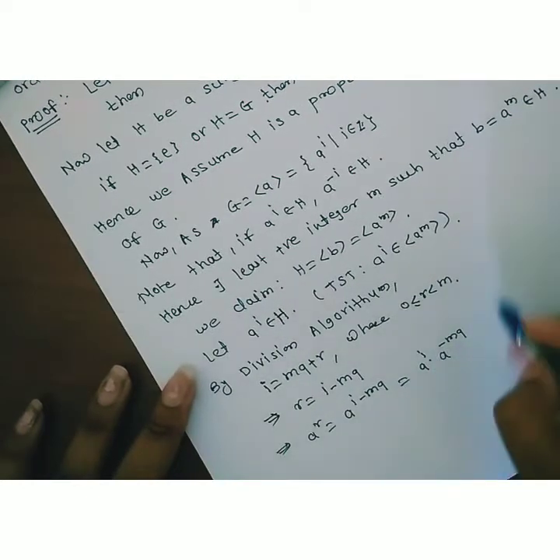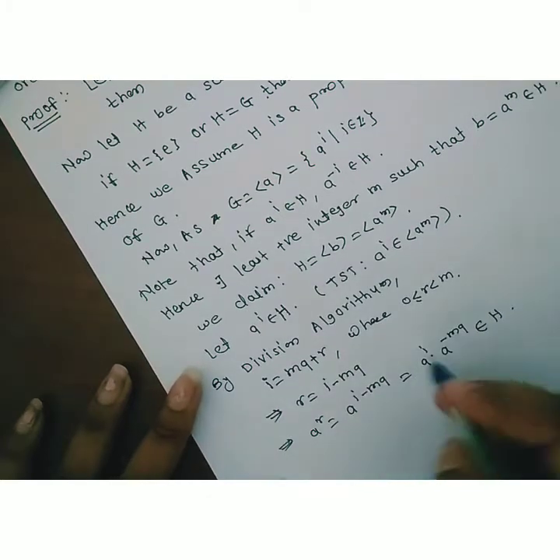Now we know that this belongs to H. Why does this belong to H?